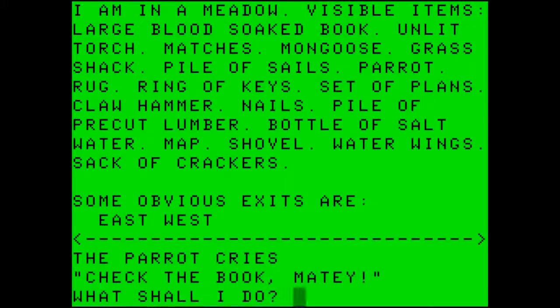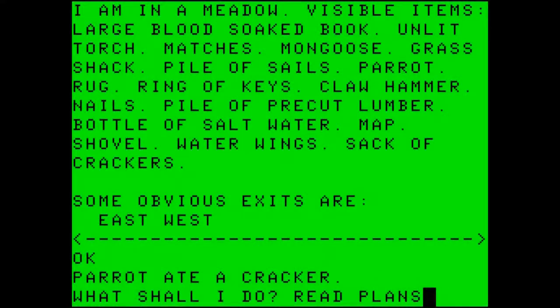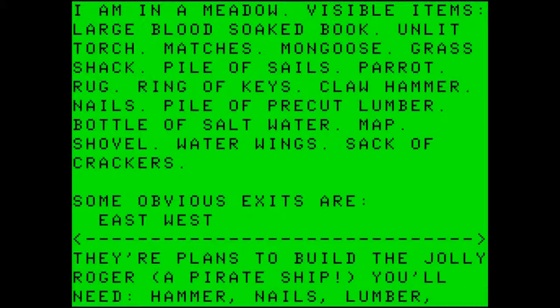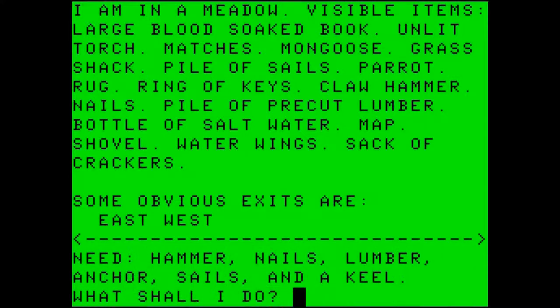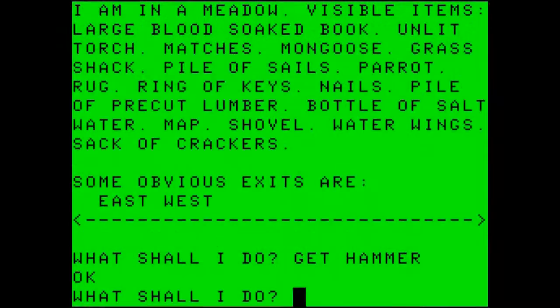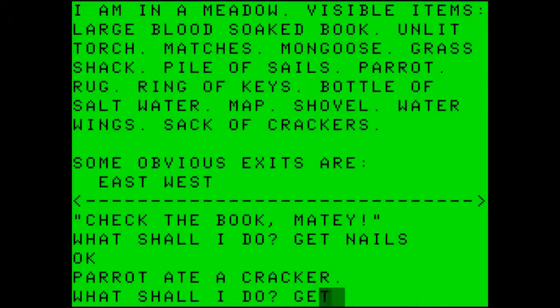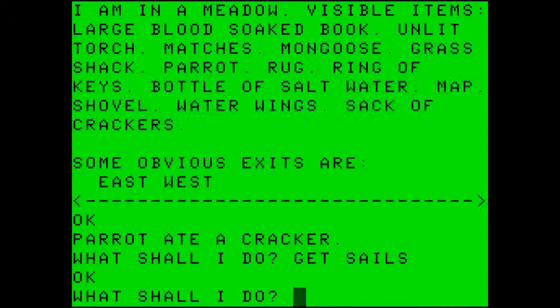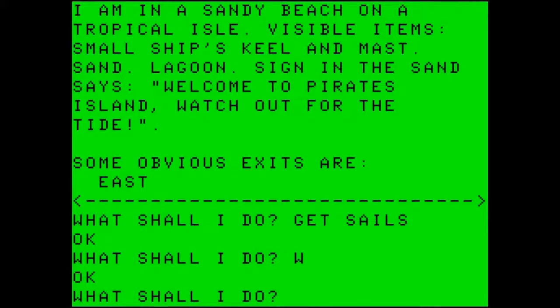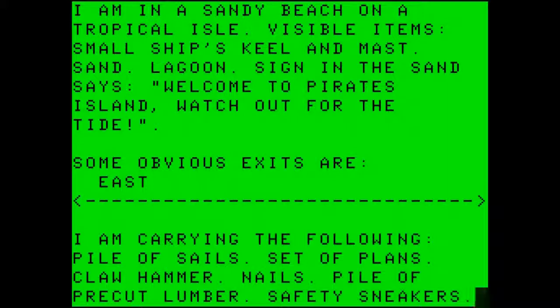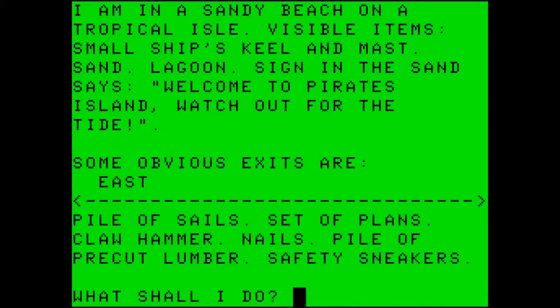Carrying the following: safety sneakers. Now let's get the plans, and then read the plans. They're plans to build the Jolly Roger, a pirate ship. You'll need hammer, nails, lumber, anchor, sails, and a keel. So let's get the hammer, let's get the lumber, let's get the nails, get the sails, and then go west. This is the sandy beach where the keel is. We are carrying sails, plans, hammer, nails, pile of pre-cut lumber, and our sneakers.